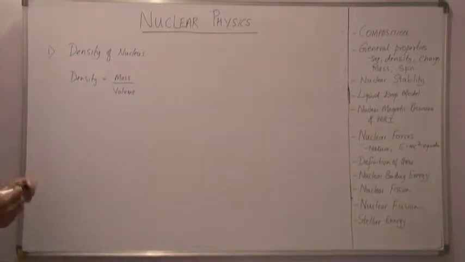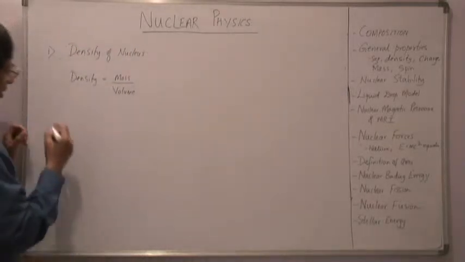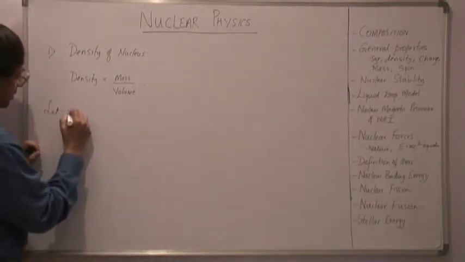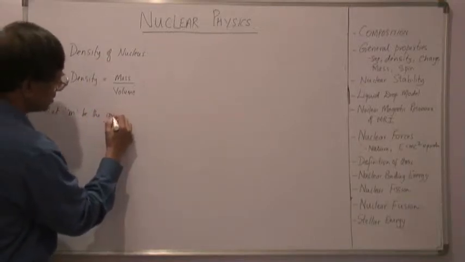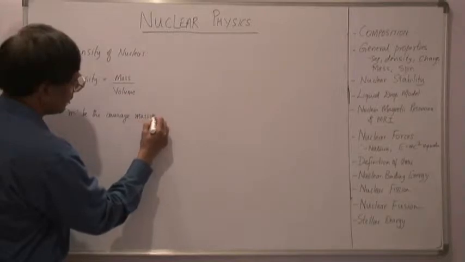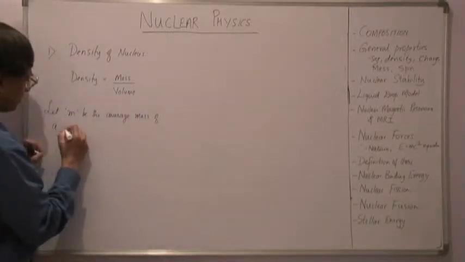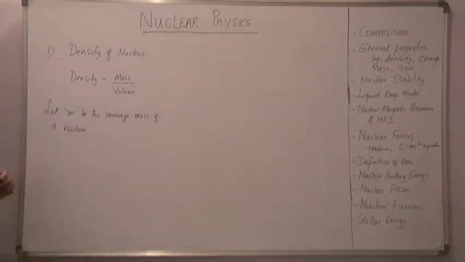Let m be the average or mean mass of a nucleon. Remember, the term nucleon is used to represent a proton as well as a neutron.